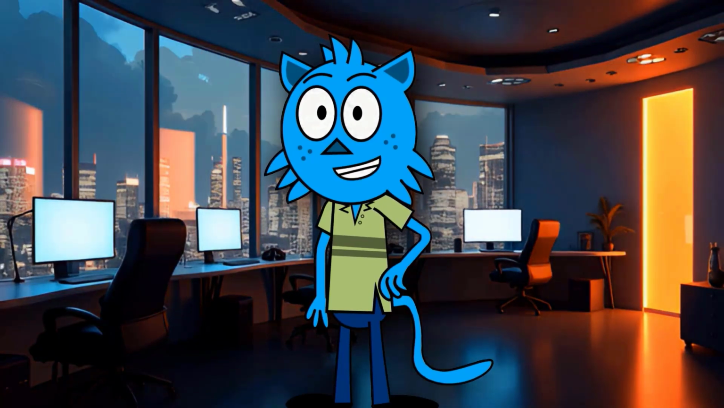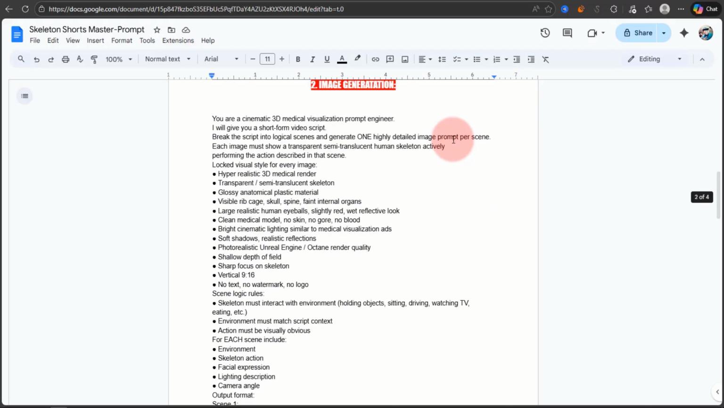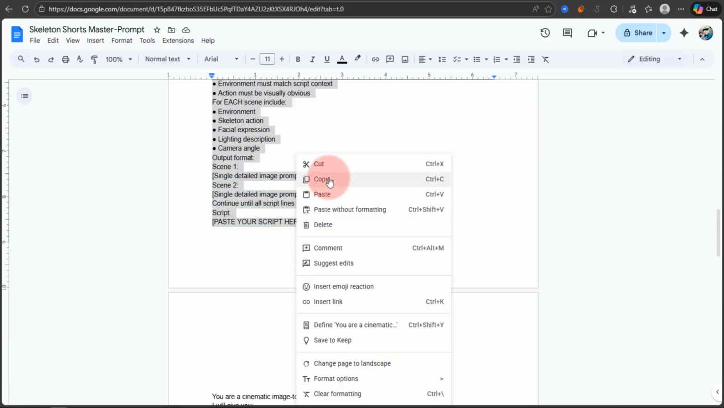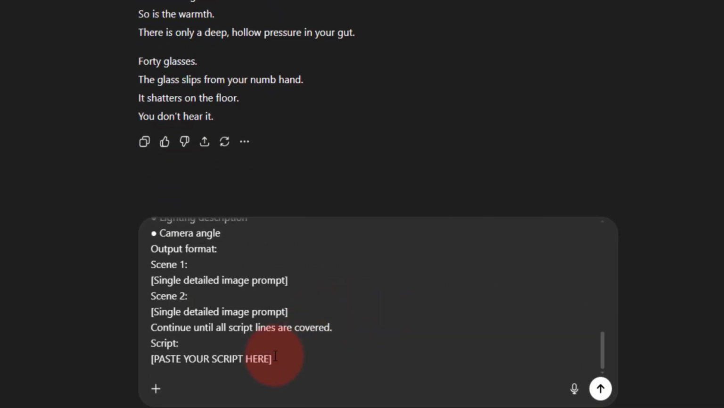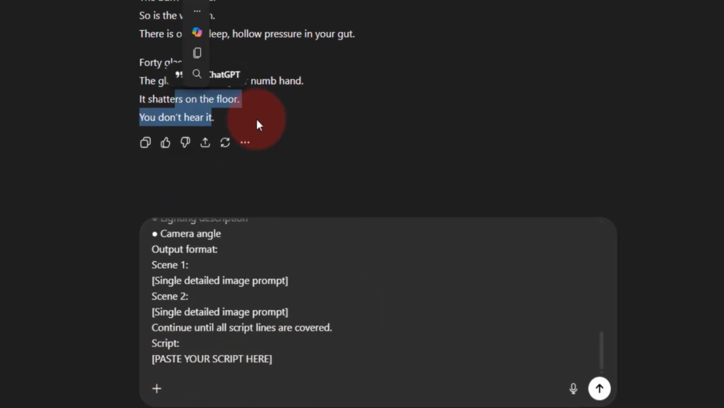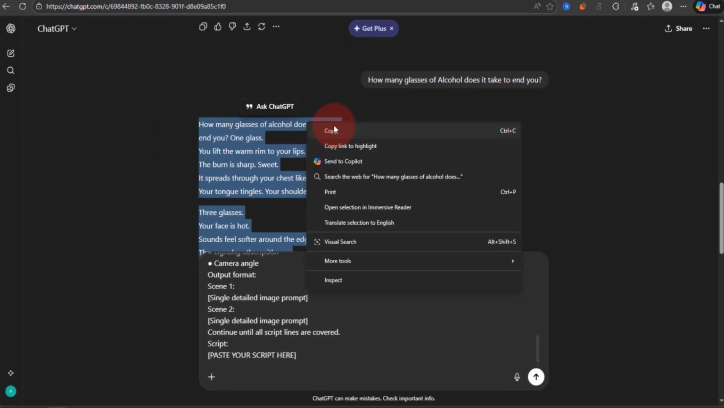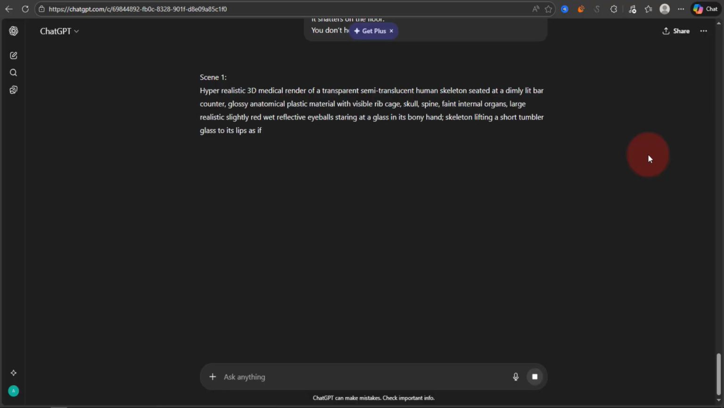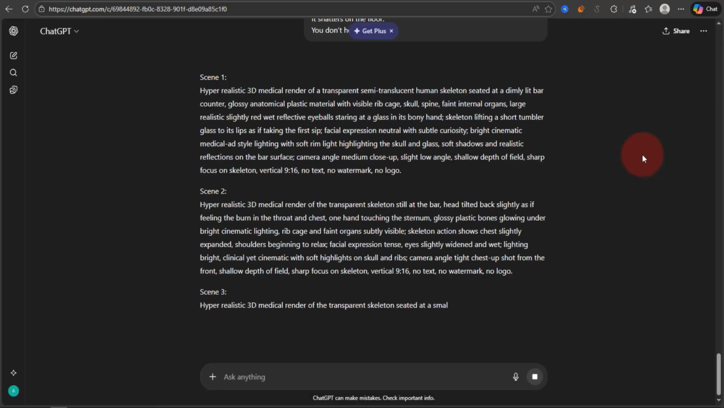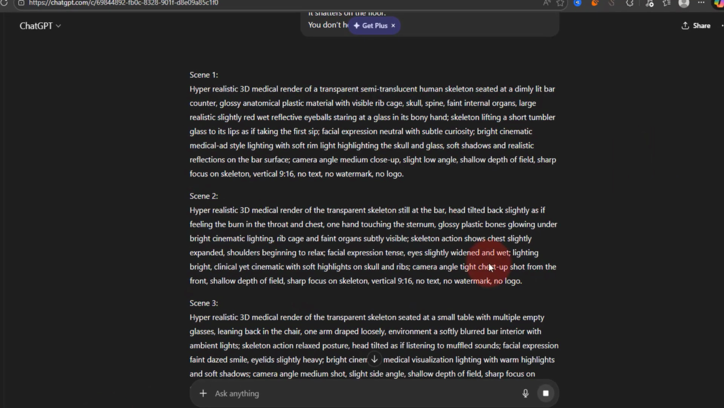Now we have to create images. For that, first we have to generate prompts. To do so, copy this prompt from this document and paste it into ChatGPT. Below this prompt, you can see a part that says Paste your script here. Copy the whole script and paste it here. Then ChatGPT will analyze the whole script and provide prompts for each scene. Now all the prompts are ready.